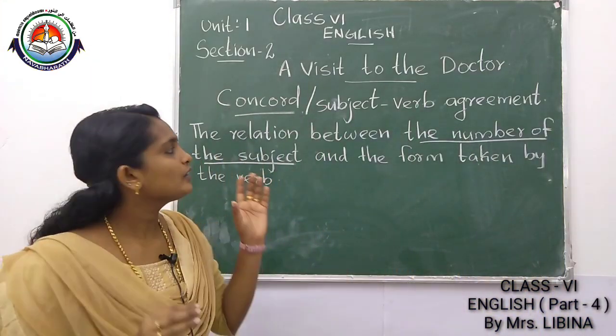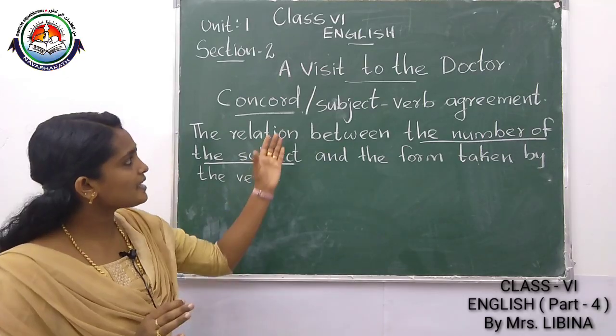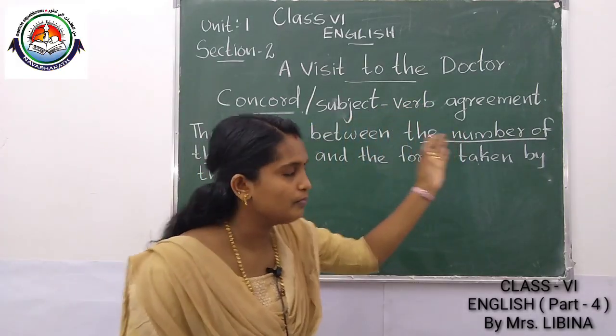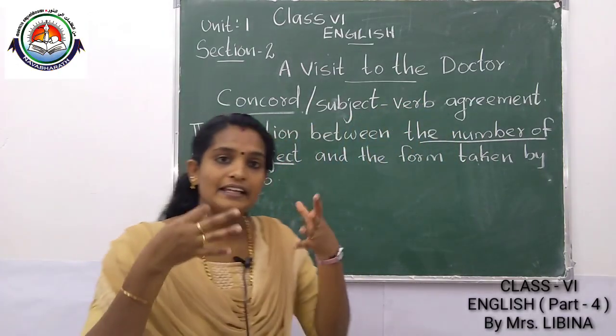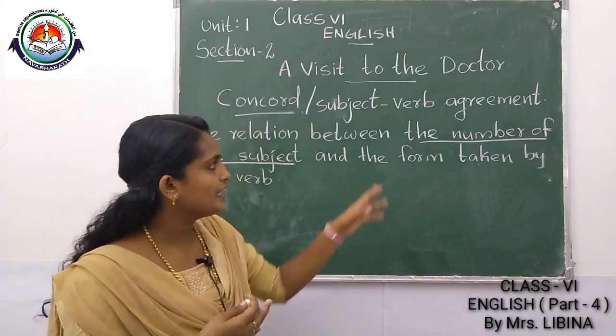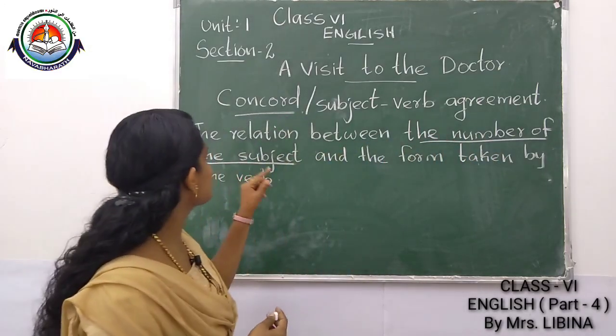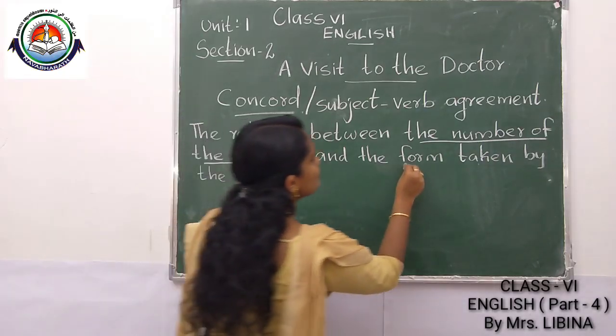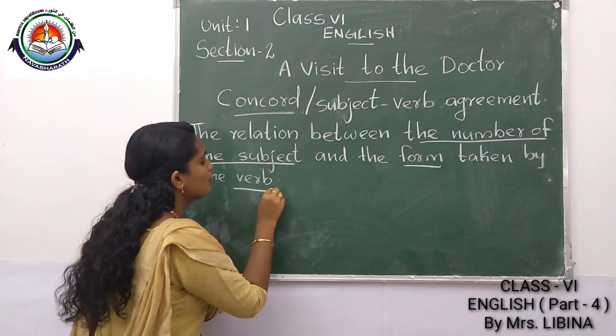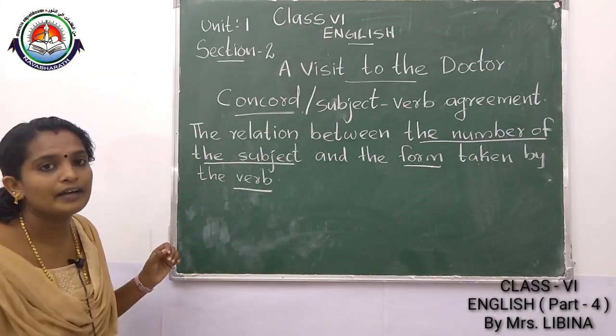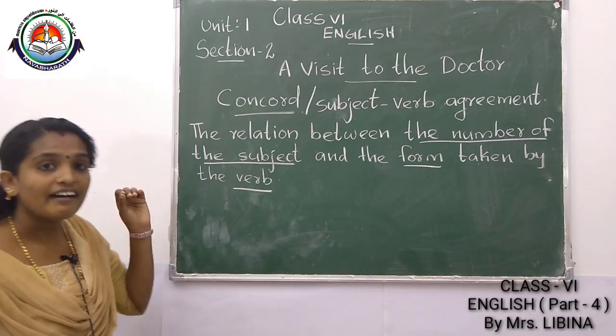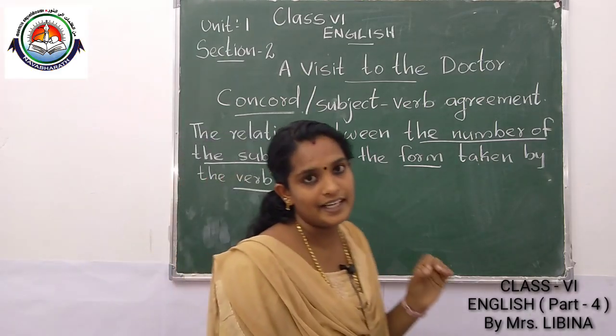Concord, or subject-verb agreement, means an agreement between the number of the subject and the form taken by the verb. Those words you have to study.